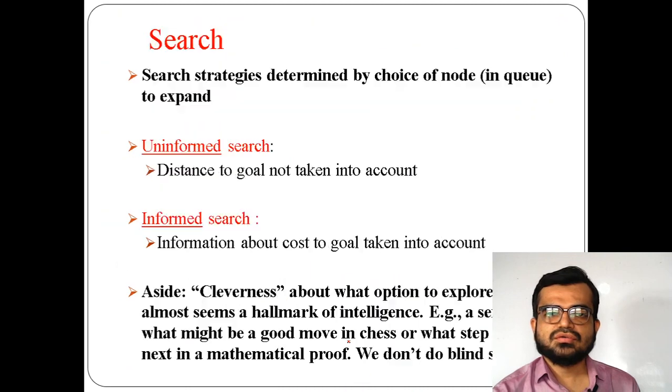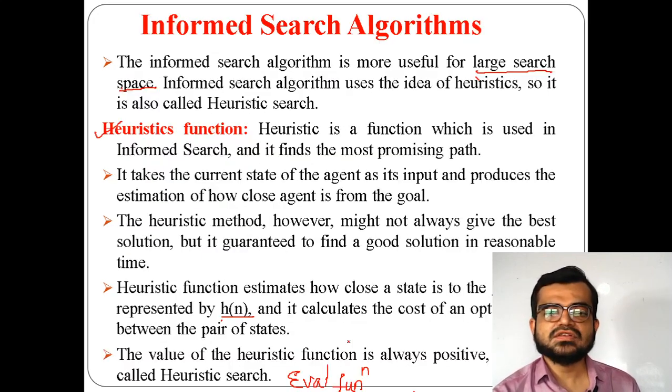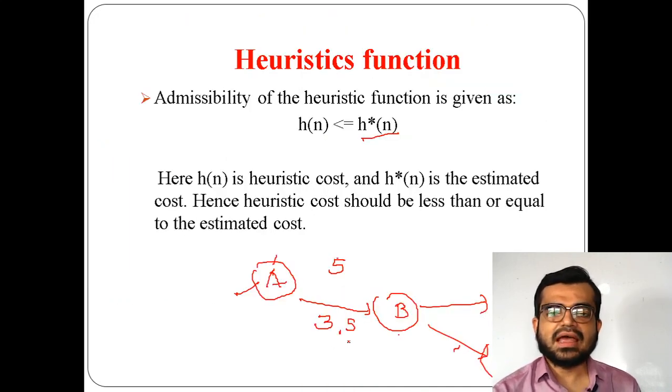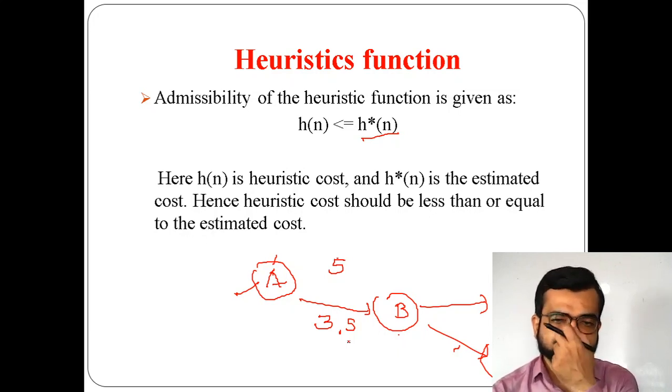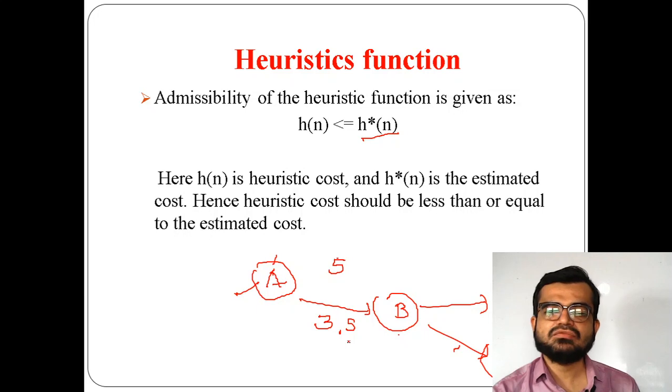the categories of search, that is uninformed and informed search. What are the drawbacks of uninformed search, what is uninformed search, and also we discussed what is informed search, what are the advantages of informed search, what it is for, and why it is called heuristic search, because it uses a heuristic function. What is a heuristic function we also discussed, and in the heuristic function we discussed what is an estimated cost and what is an actual cost,